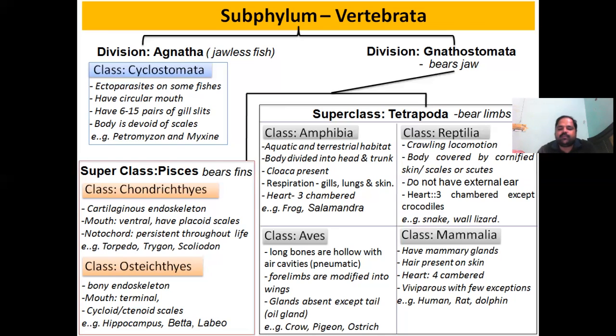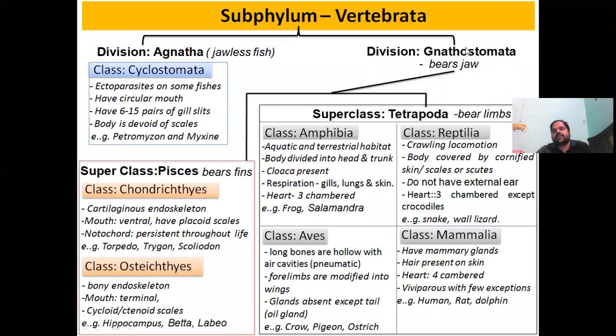This pneumatic bone, or modification of bone, gives them lighter weight so that they can fly. Their forelimbs are modified into wings. Glands are absent all over their body except the tail. Their tail region has an oil gland, and the examples are birds such as crow, pigeon, ostrich.